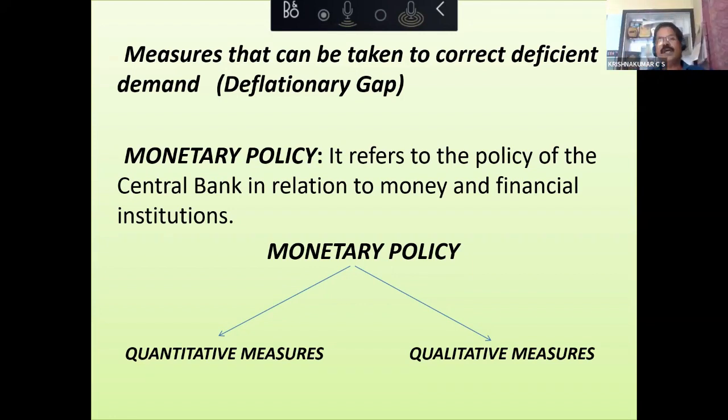Now, these are all quantitative measures. In qualitative measures, only one is very important. Which one is more important in qualitative methods? Margin requirement. Yes, very good. What is this margin requirement?